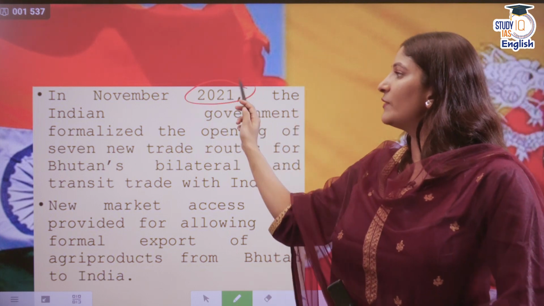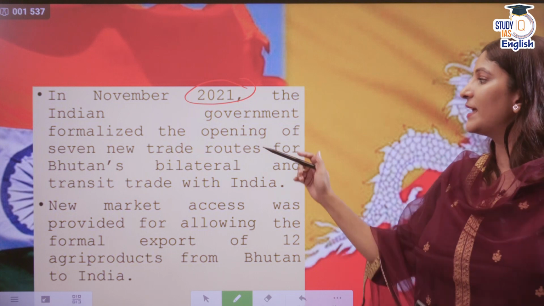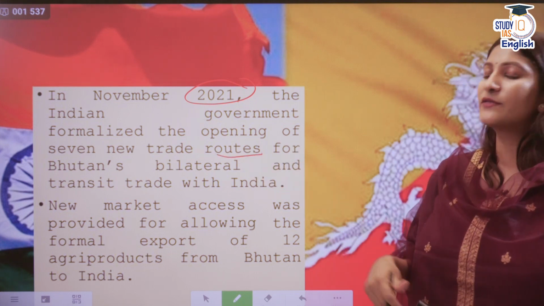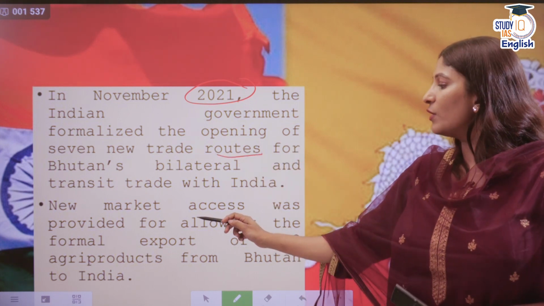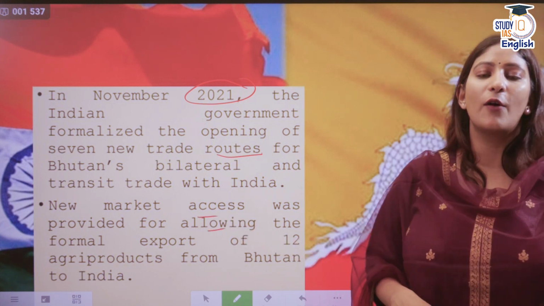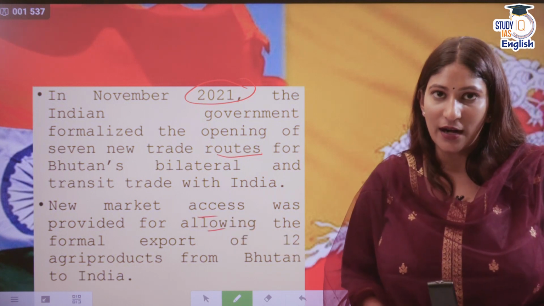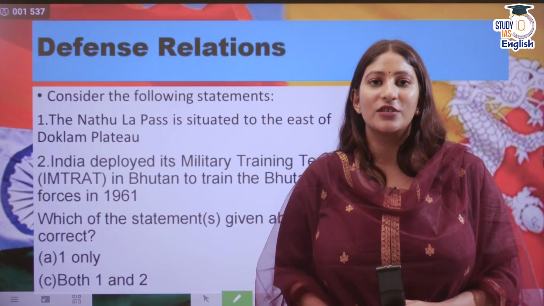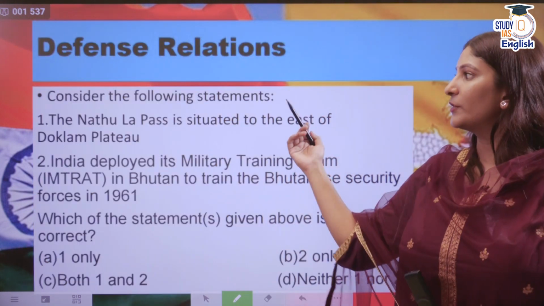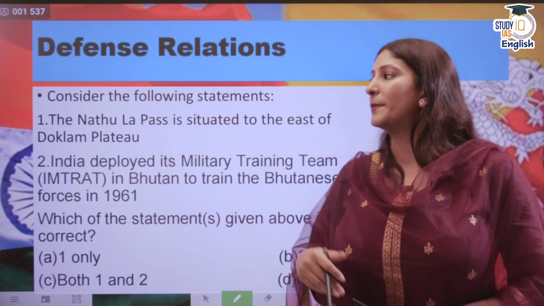Now, in November 2021, the Indian government also formalized the opening of 7 new trade routes for Bhutan's bilateral trade. It also opened the market access for formal exports of 12 agri products. So this is our relationship with Bhutan when it comes to economic trade. Then we talk about defense cooperation.